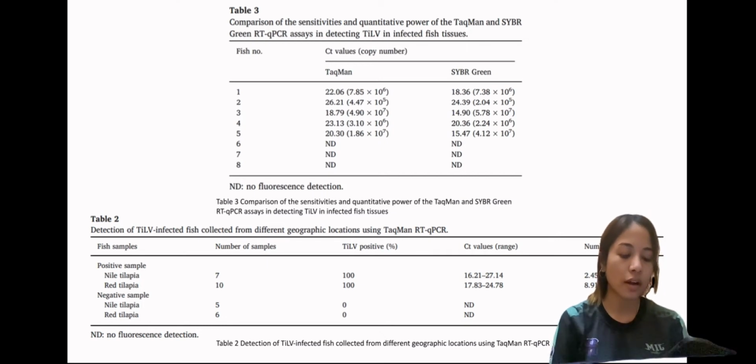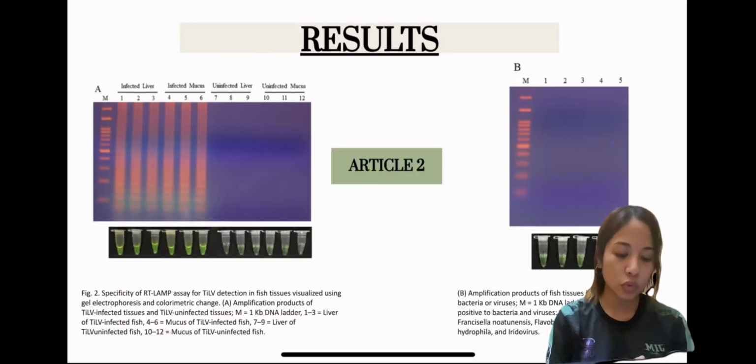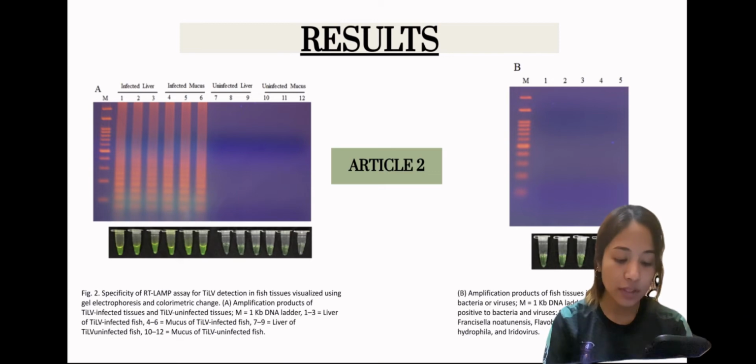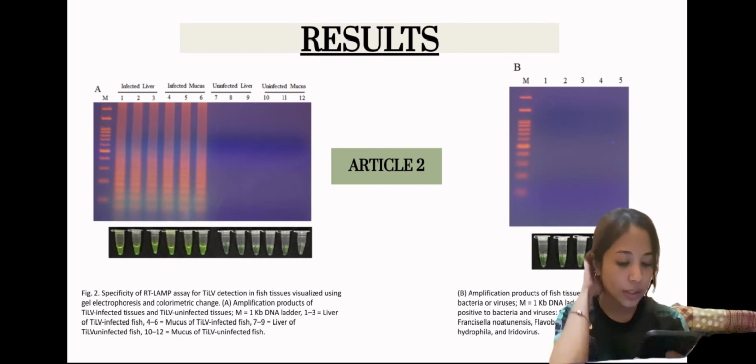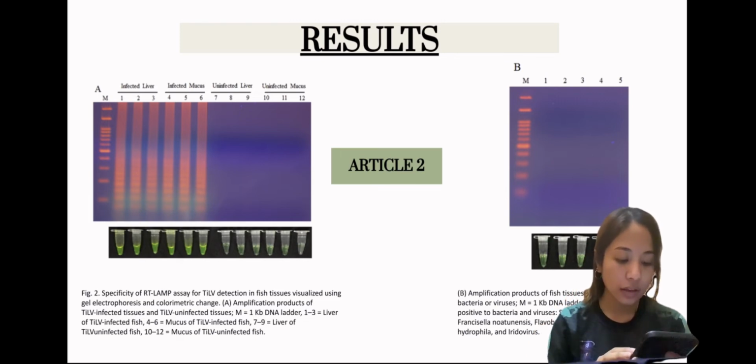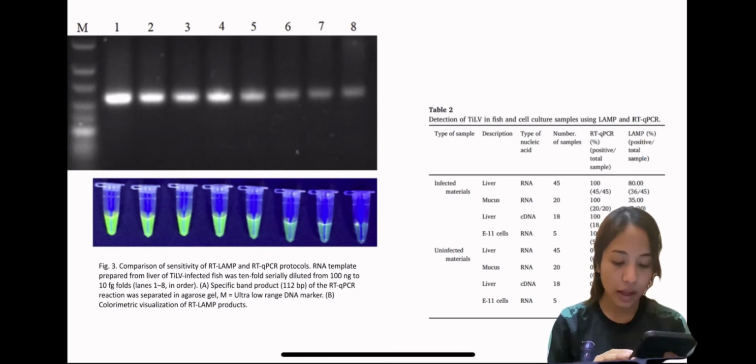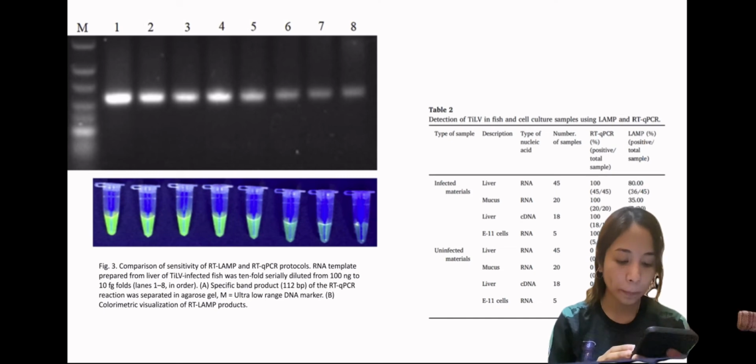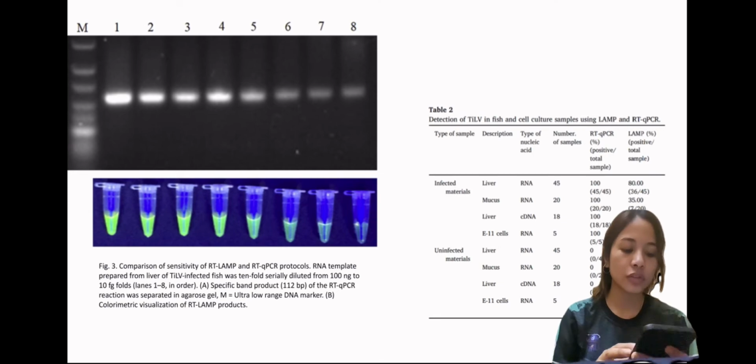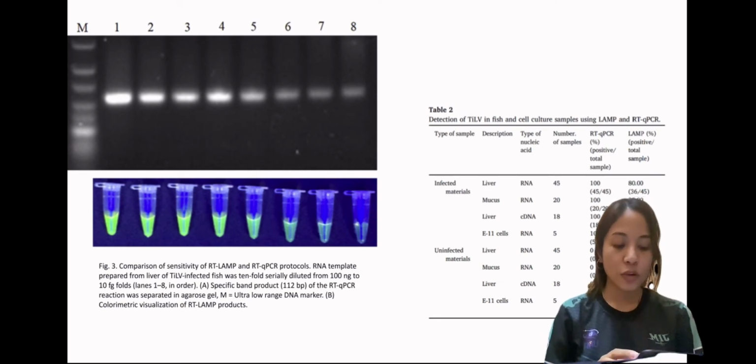And lastly, for article number 1 is detection of TiLV-infected fish collected from different geographic locations using TaqMan RT-qPCR. And the results for article number 2 are specificity of RT-LAMP assay for TiLV detection through agarose gel electrophoresis, amplification of products of fish tissues infected with other bacteria or viruses, comparison of sensitivity of RT-LAMP and RT-qPCR, and detection of TiLV in fish and cell culture samples using RT-LAMP and RT-qPCR.